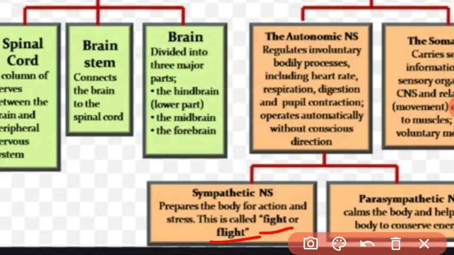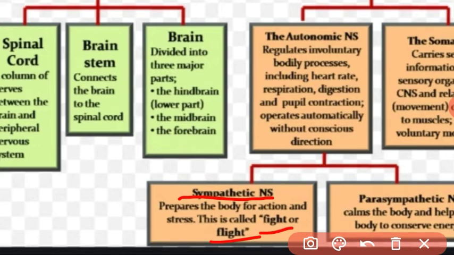What happens in any emergency situation, any emotion, any stress? At that time the sympathetic nervous system is stimulated by the adrenaline hormone secreted by the adrenal gland. Got it? And when the adrenal gland secretes the adrenaline hormone, you know there are changes in our body.